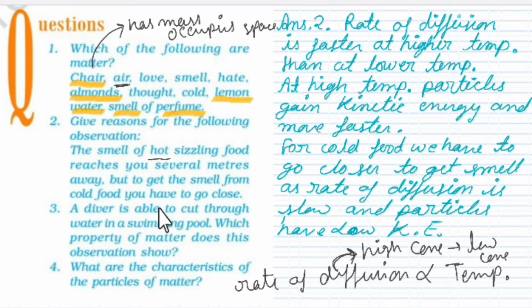The third is: the diver is able to cut through water in a swimming pool. Which property of matter does this observation show? At first I will explain this question. See, if this is water and now the diver is diving. Now what happens? The diver easily swims and easily cuts through the water, and again it is cutting through this area, this area, this part, and again what we see, the place where the diver cut the water will join together by itself.